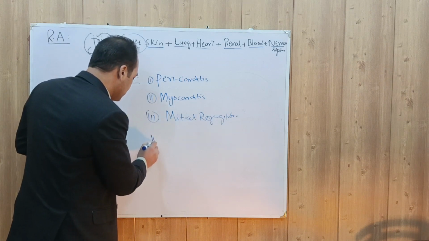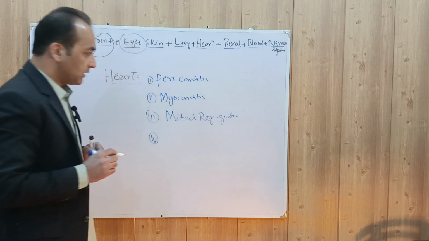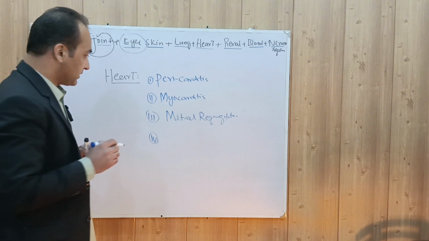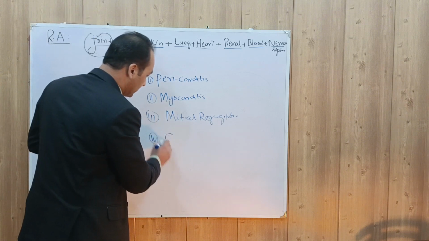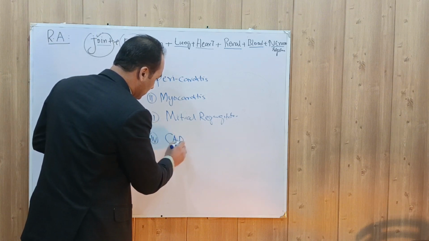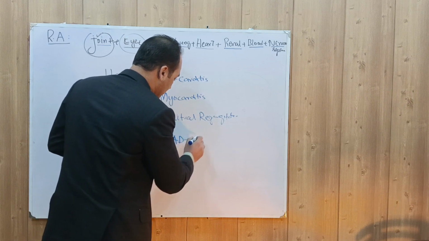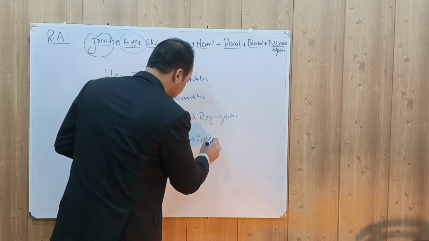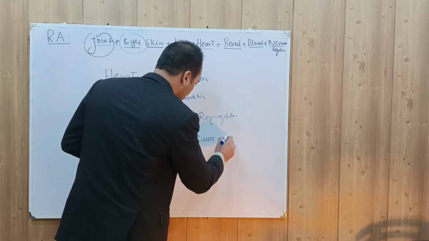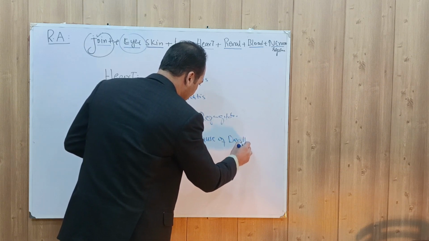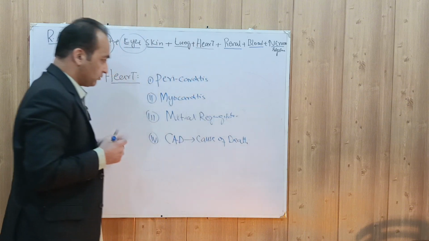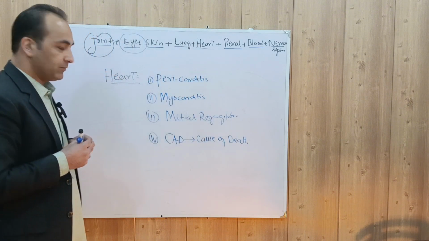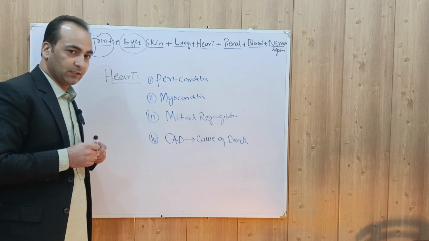And since there is accelerated atherosclerosis in these patients, it leads to coronary artery disease. And this is the cause of death in these patients. Cause of death in rheumatoid arthritis is cardiac cause. So these are the cardiac manifestations of rheumatoid arthritis.